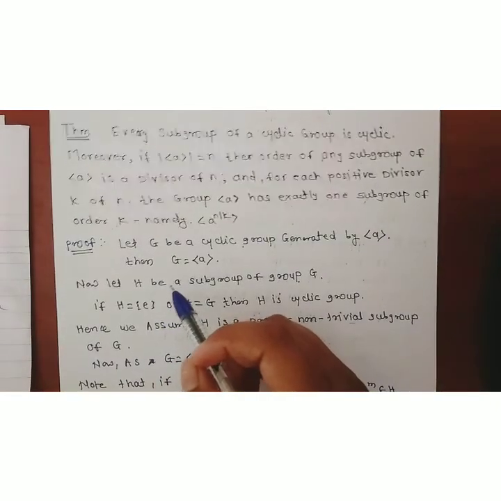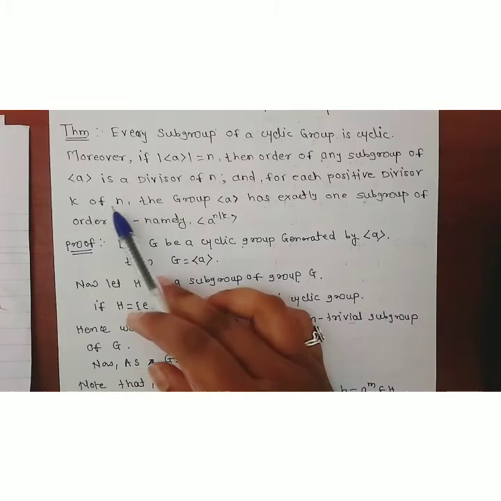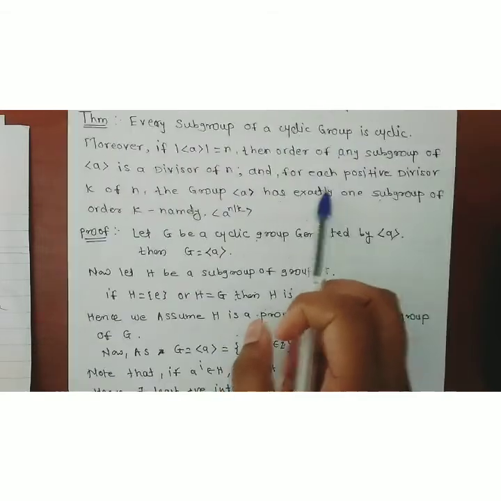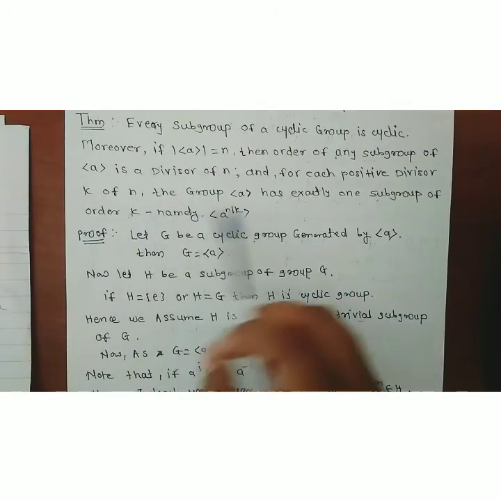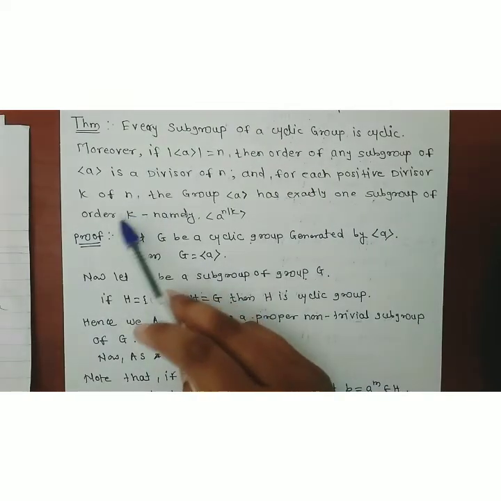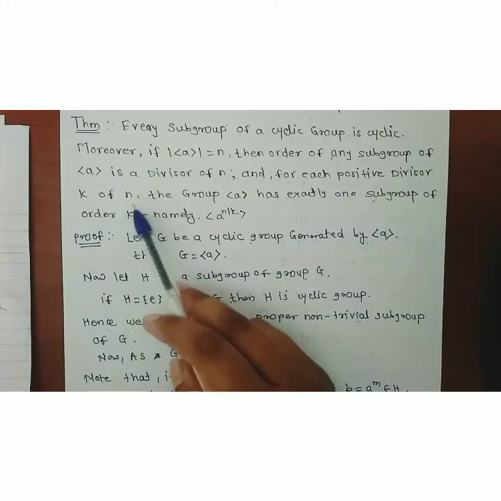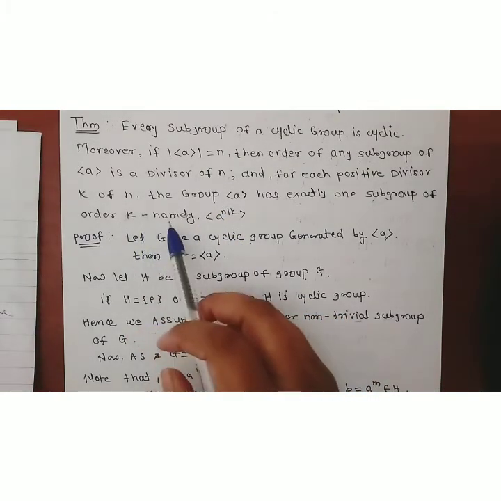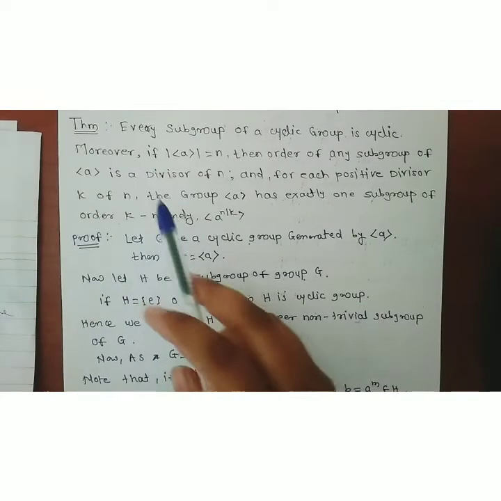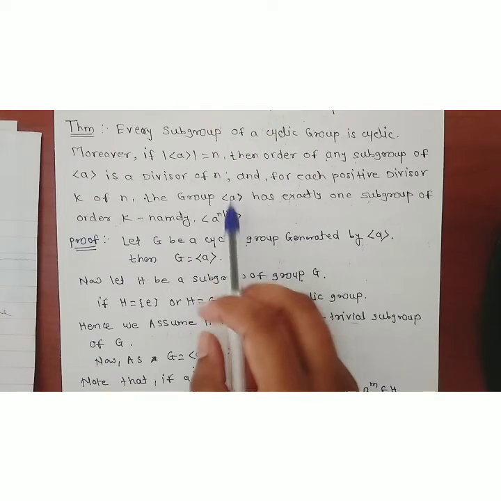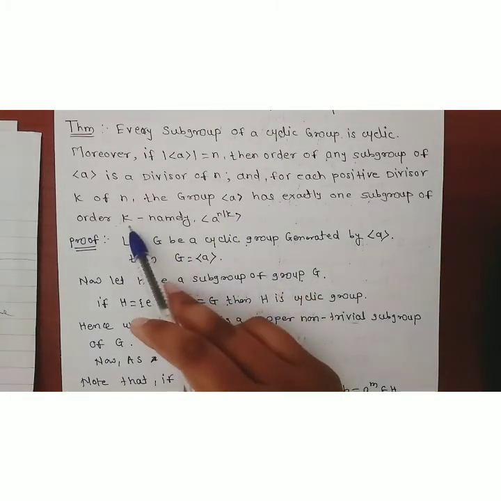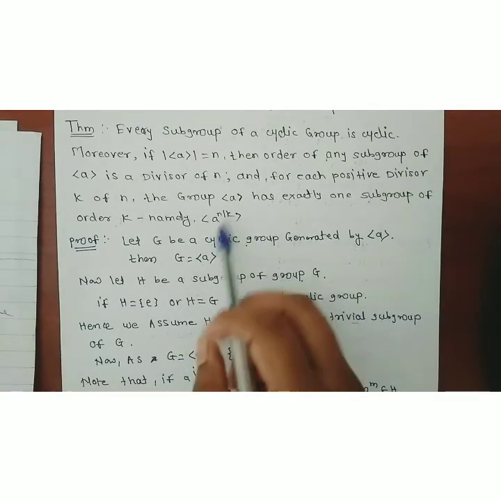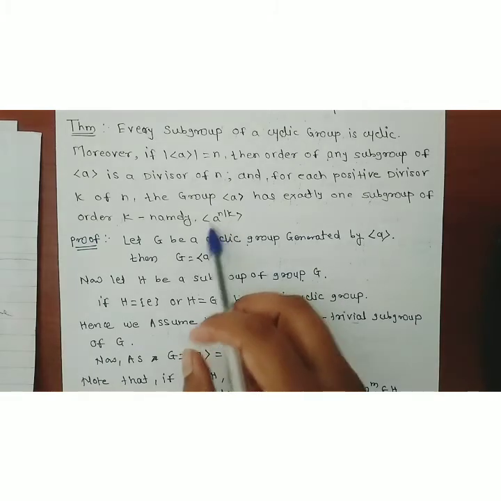Now look at the third part of this theorem. For each positive divisor k of n, the group generated by A has exactly one subgroup of order k. That is, for any positive integer k dividing n, this group has exactly one subgroup of that order k, namely the set generated by A raised to n divided by k.